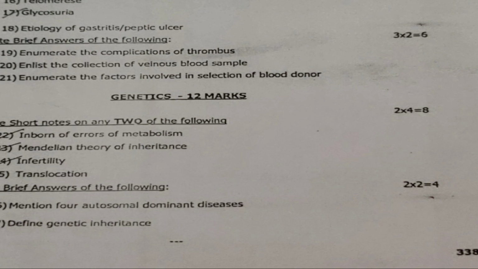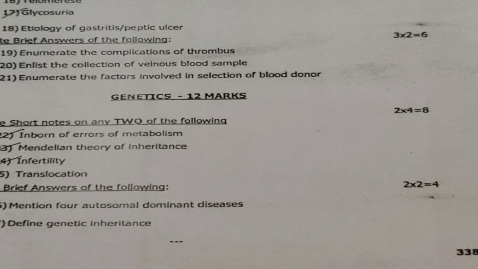Under that, 22nd question, inborn errors of metabolism. 23rd question, Mendelian theory of inheritance. 24th question, infertility. 25th question, translocation. So these are 4-mark questions. They will be giving 4 four-mark questions. Out of these 4 four-mark questions, you have to answer only 2. So 2 into 4 is equal to 8 marks.